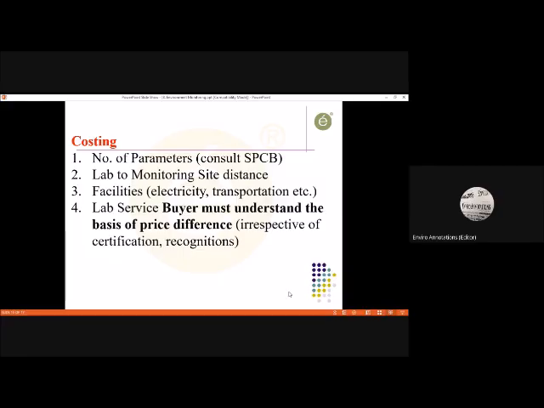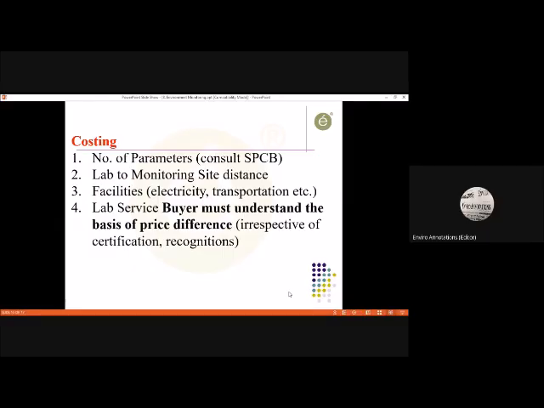Nanogram, not microgram. Nanogram means what kind of detection level you are going into and what equipment you require. In that case, your equipment is required to get into so low a level of detection that you also have to buy CRMs of that low level concentration. So what is the costing involved?